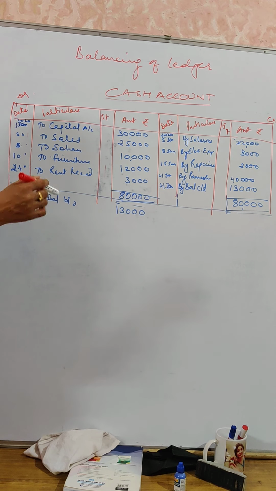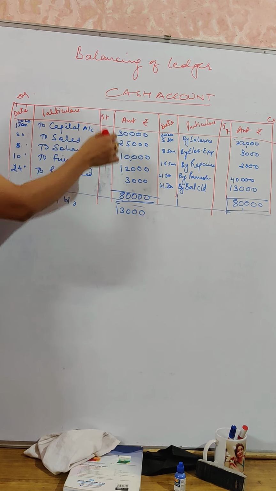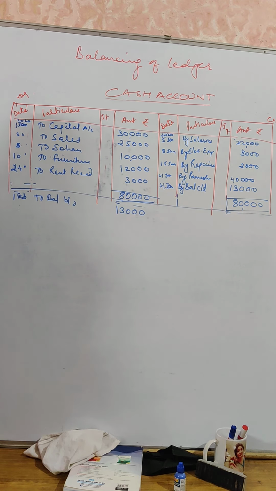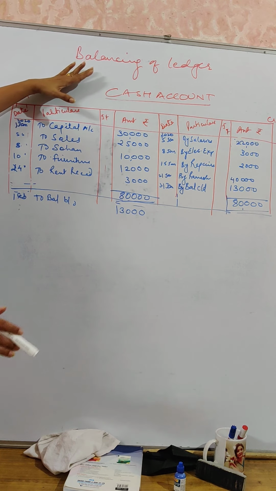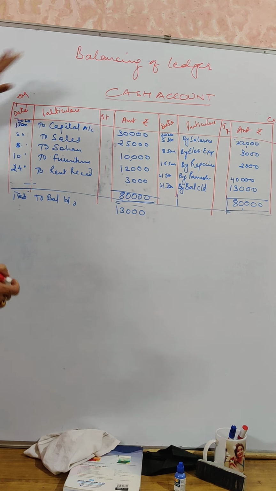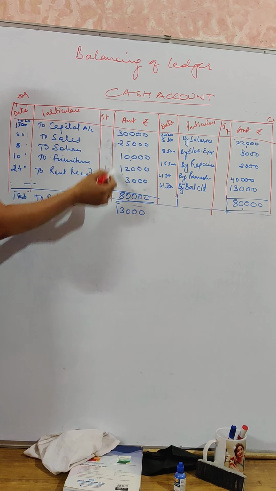Now after that, what we are supposed to do is find out the total of the debit side. See, as far as cash is concerned, cash is an asset and all assets will have a debit balance. So there is no possibility that cash may have a negative balance. Either it may have a nil balance or a positive balance. So first of all, total the debits.